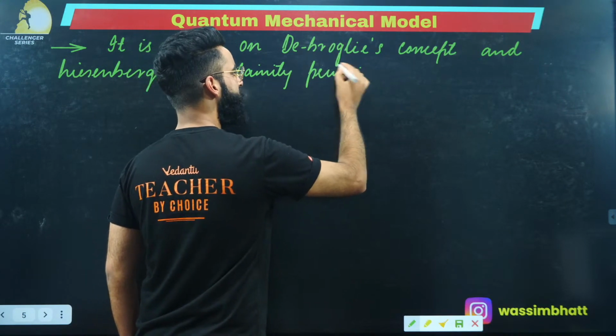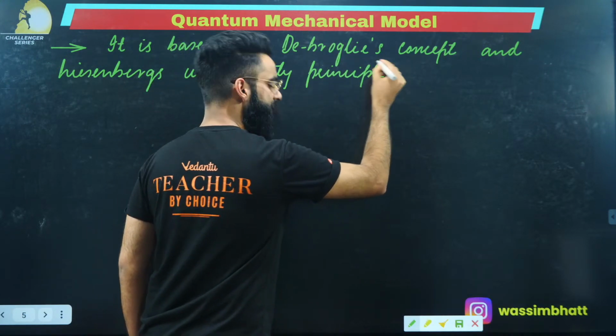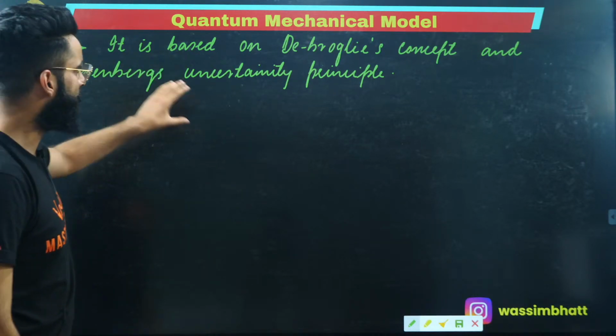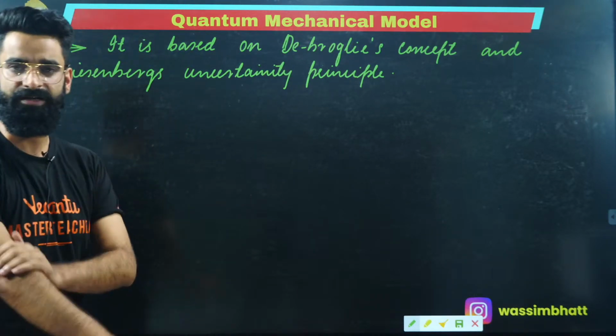Both concepts we have discussed in detail in the earlier sessions, if you remember. We have discussed Heisenberg's uncertainty principle, and we have discussed de Broglie's concept as well.